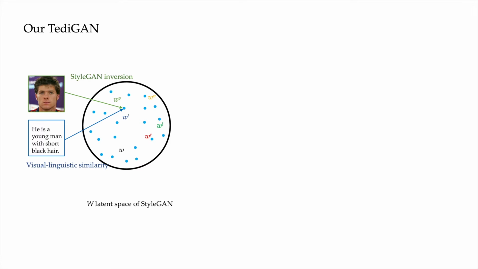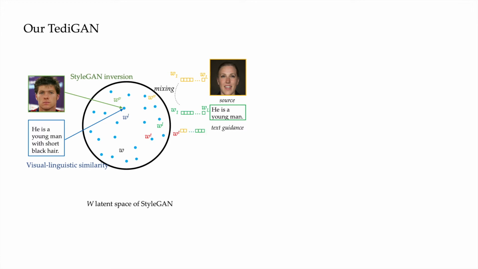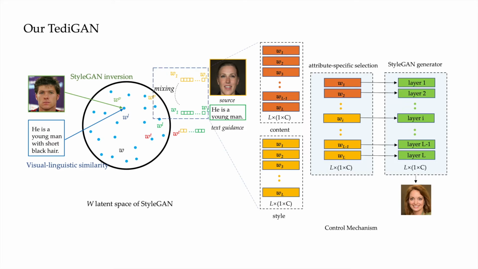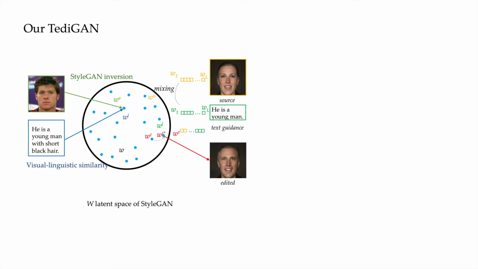The layer-wise representation of StyleGAN learns disentanglement of semantic fragments, attributes or objects. The visual embedding and the linguistic embedding are with the same shape L times C, meaning to have L layers and each with a C-dimensional latent code. The control mechanism can select attribute-specific layers and mixes those layers of the style code by partially replacing corresponding layers of content. To preserve identity in manipulation, we propose an instance-level optimization, involving the trained encoder as a regularization to better reconstruct the pixel values without affecting the semantic property of the inverted code.